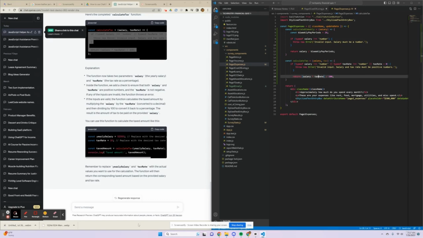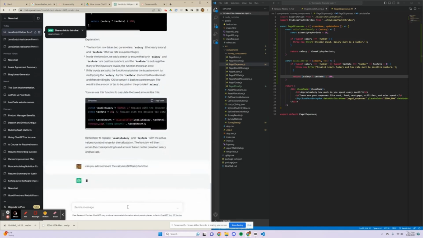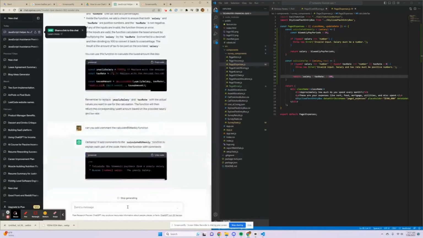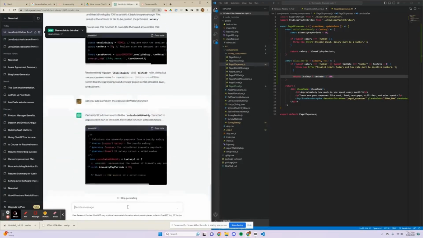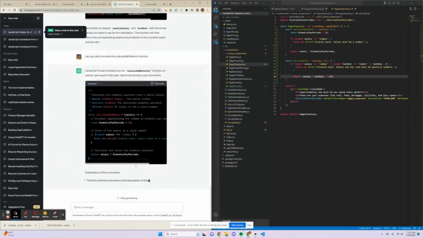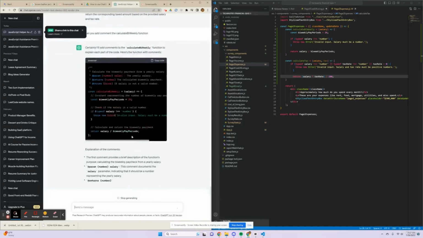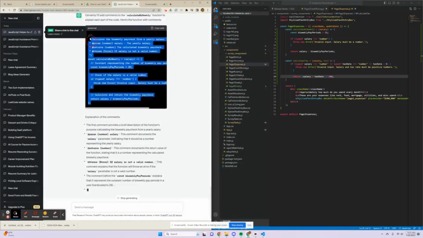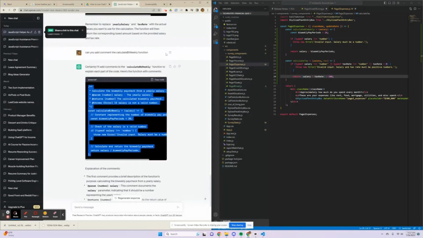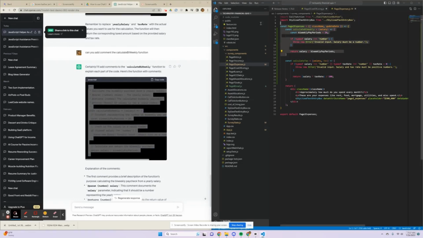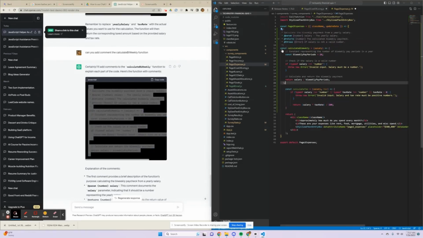file. And then now let's ask, can you comment the calculate biweekly function? So at the end, we always like to add comments in order to let the next person know what we worked on before so they have some context. So this looks like a good way to comment it. It also includes a doc string, which is great. Let's go ahead and paste this in.